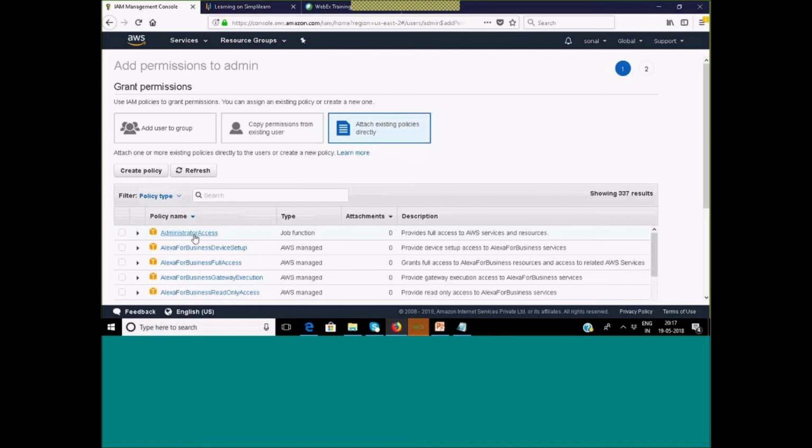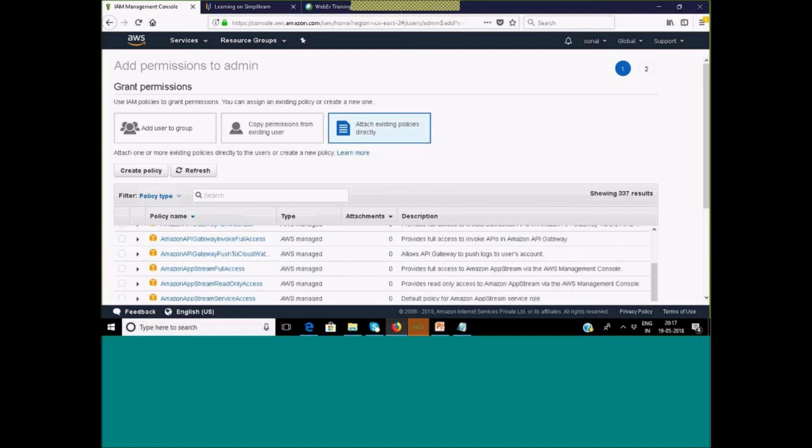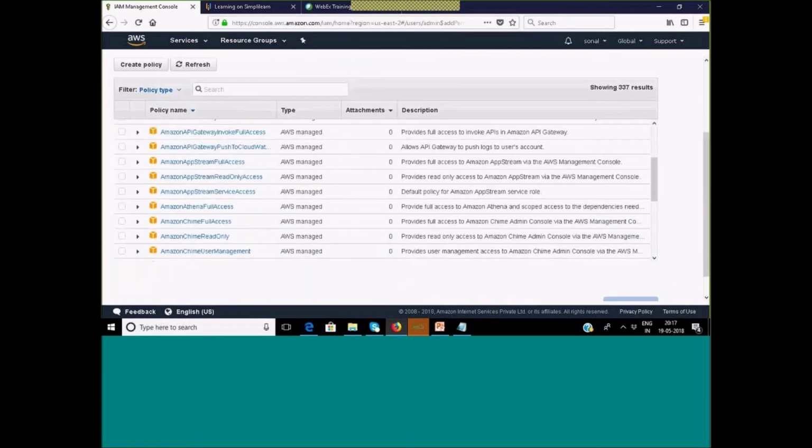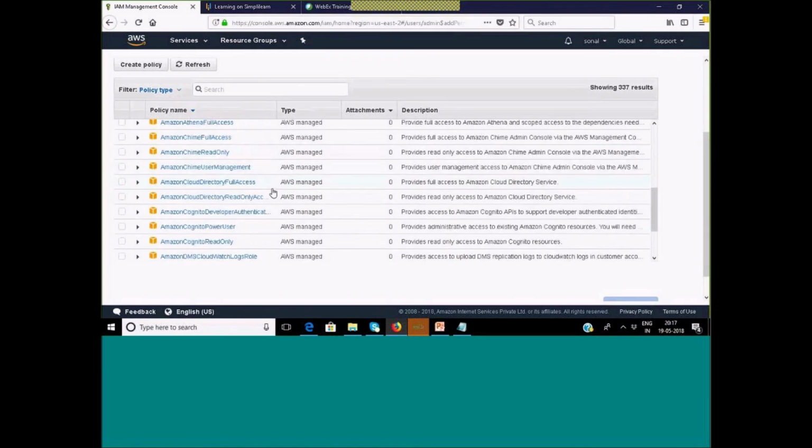It will show you the policy name and whether it is a custom policy, meaning user created, or AWS managed. Here it is highlighting AWS managed. If it has been created by me, it will show customer managed, and then how many users the policy is attached to, and a small description. Fine. Let me select some policy to demonstrate this. Let's say I will go with S3.